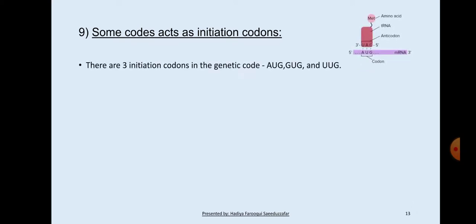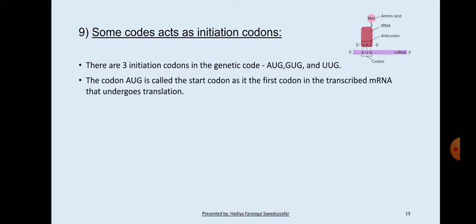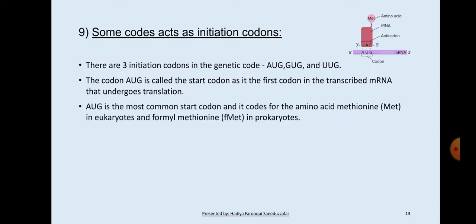Next, some codes act as initiation codons. There are 3 initiation codons in the genetic code: AUG, GUG and UUG. The codon AUG is called the start codon as it is the first codon in the transcribed mRNA that undergoes translation. AUG is the most common start codon and it codes for the amino acid methionine in eukaryotes and formylmethionine in prokaryotes.